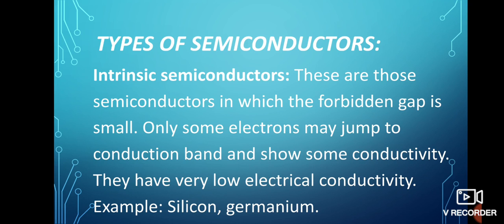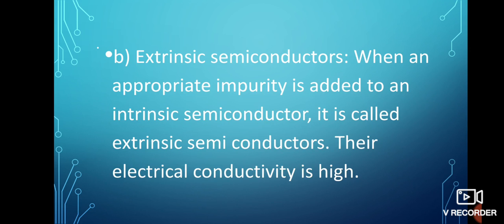That means intrinsic semiconductors are pure semiconductors. They are free from impurity, that means undoped semiconductors. Their electrical conductivity is too low. Examples of intrinsic semiconductors are silicon and germanium.